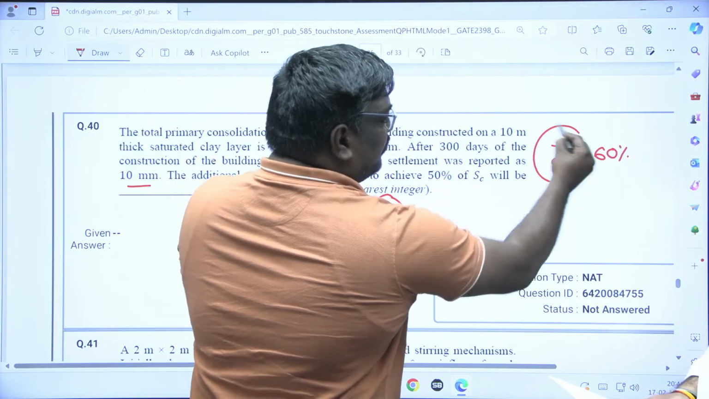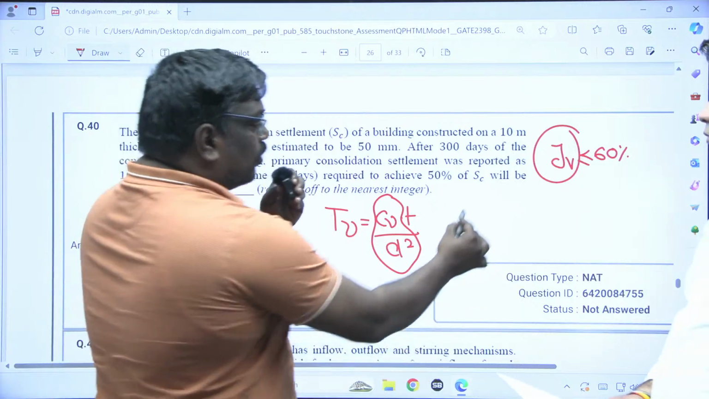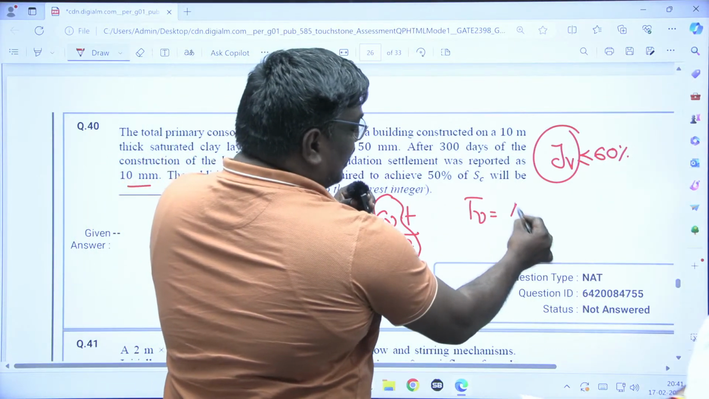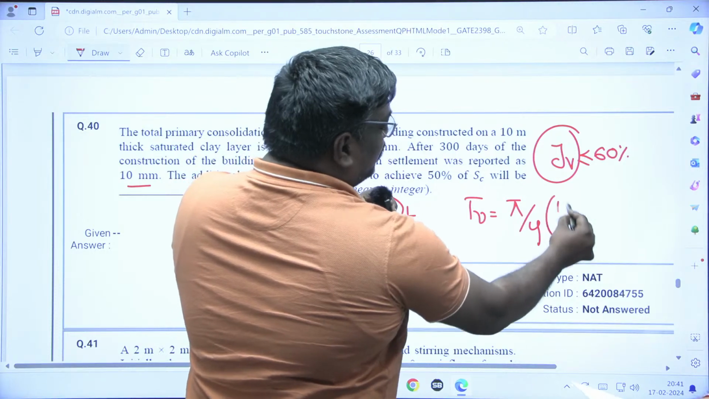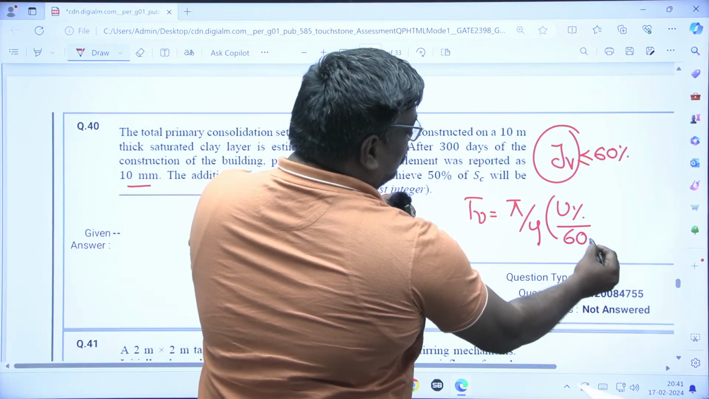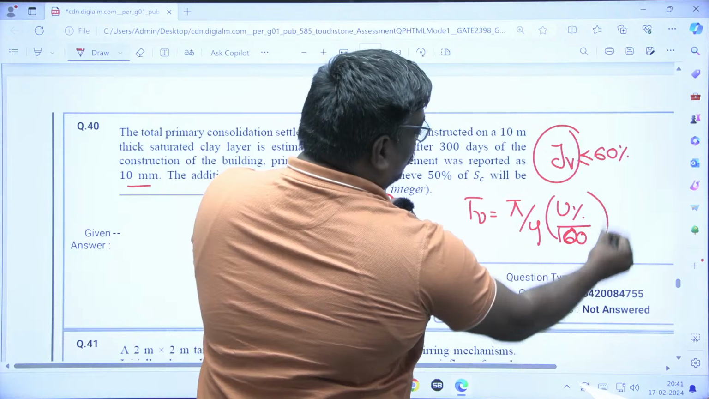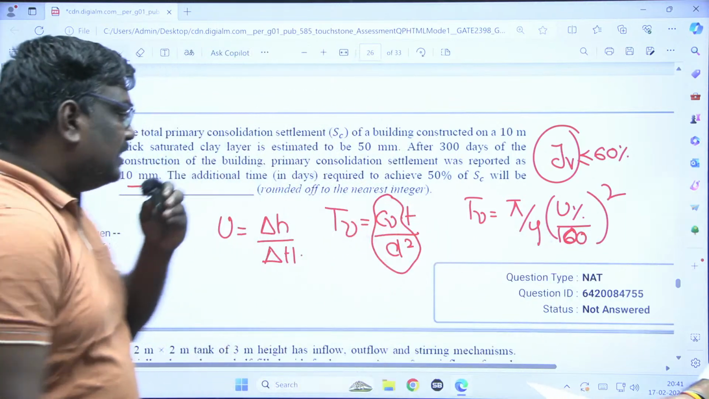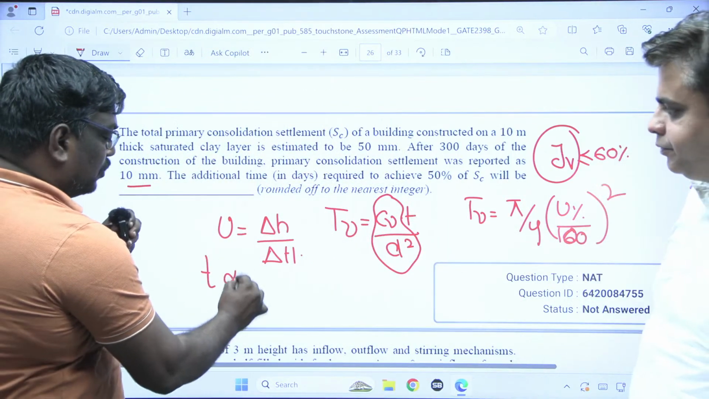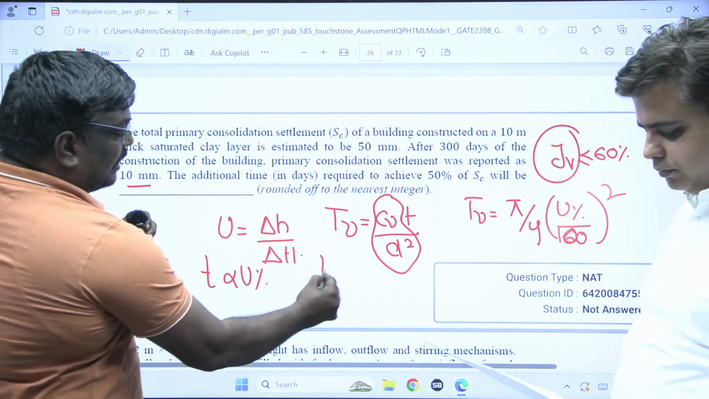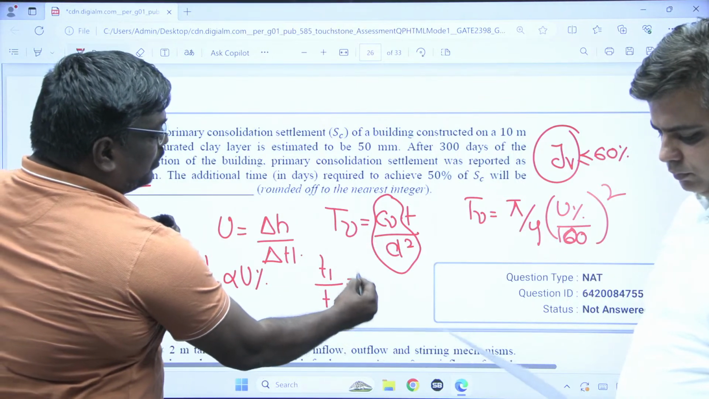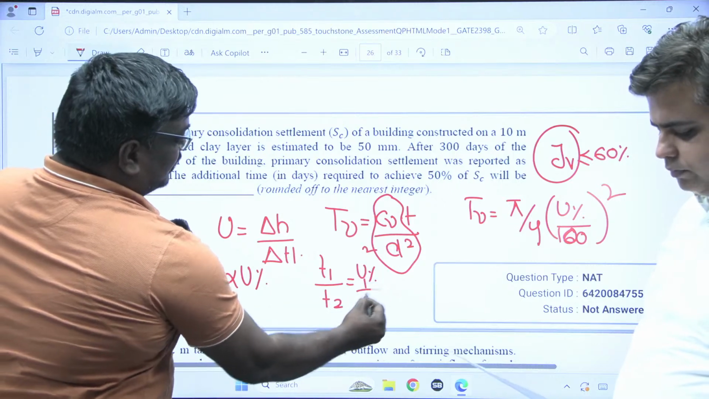Actually, time factor is a function of degree of consolidation. So how do you calculate time factor when it is less than 60? It is pi by 4 into U percentile by 100, whole square. You can write like this. From this you can say T is proportional to U percentile square. So you can write T1 by T2 is equal to U1 percentile square by U2 percentile square.